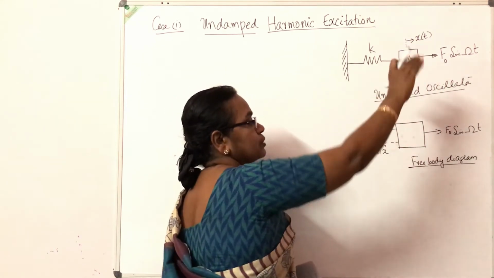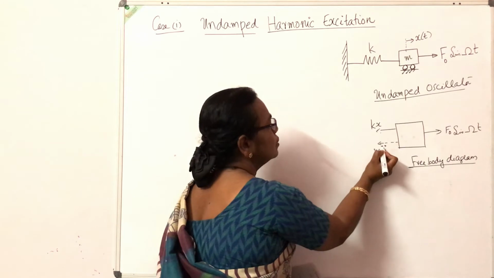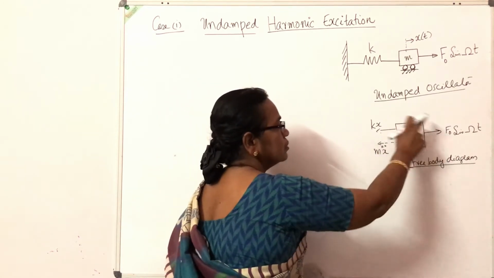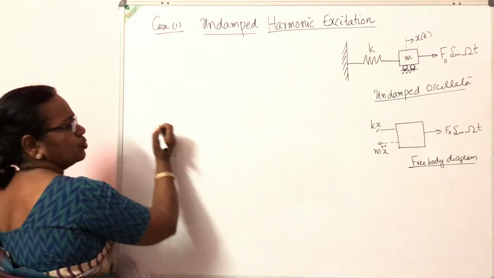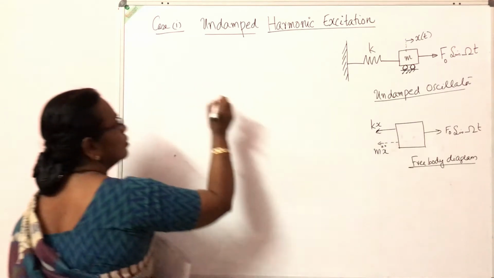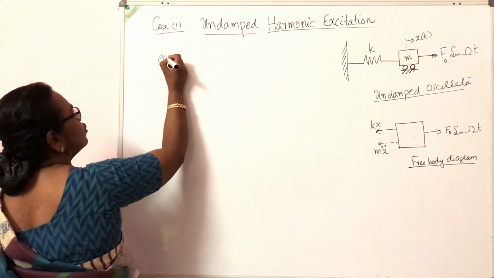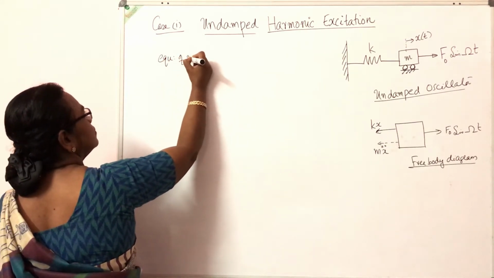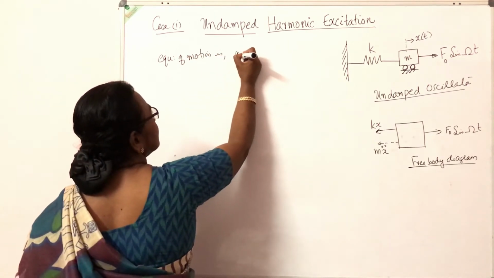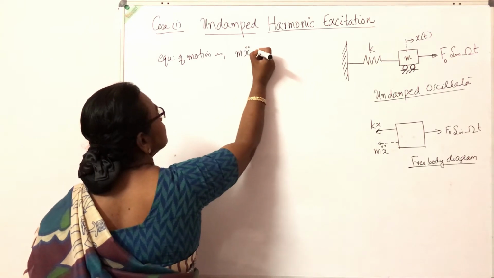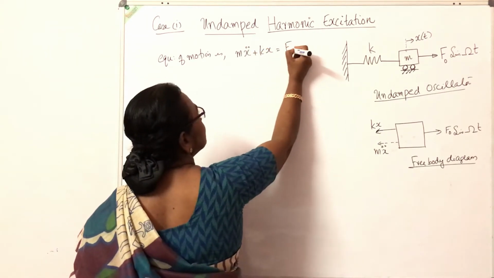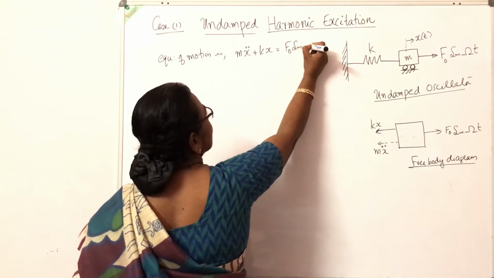The body is moving towards the right, so m x double dot is applied opposite to the direction of motion. Now considering the equilibrium equation, or the equation of motion, it is m x double dot plus kx is equal to F0 sin omega t.